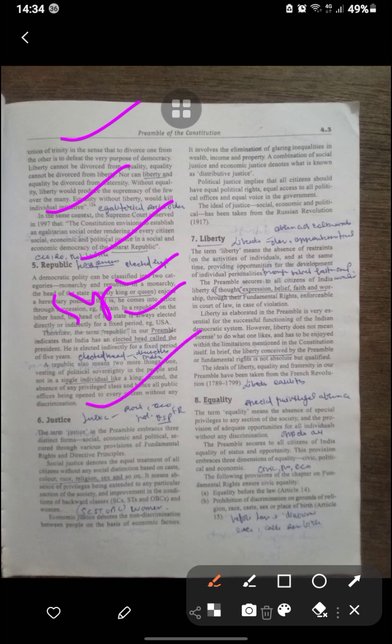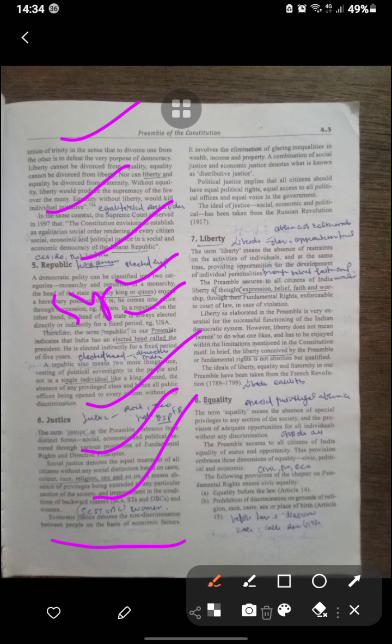Justice is given in the preamble: social, economic, and political justice. Social justice denotes equal treatment for all, and it means the absence of privileges being extended to a particular section of society, and the improvement of the backward classes. Economic justice means no discrimination on economic factors, and addresses inequality in wealth, income, and property. The combination of social justice and economic justice is known as distributive justice. Political justice means equal political rights.